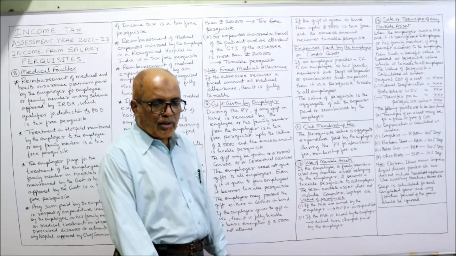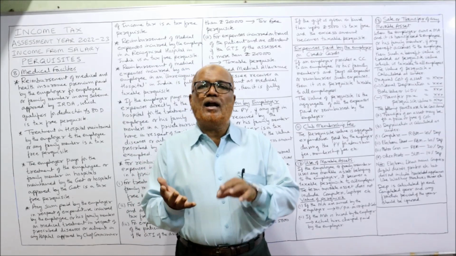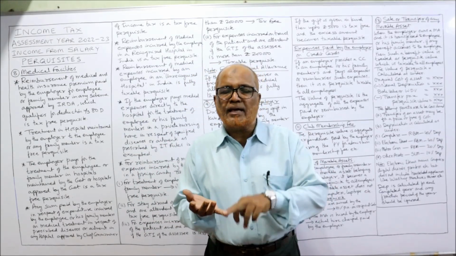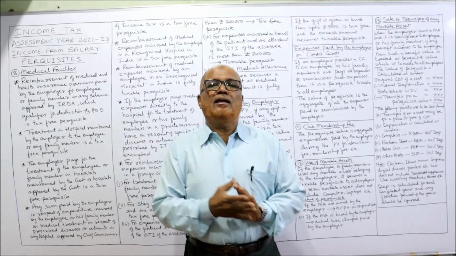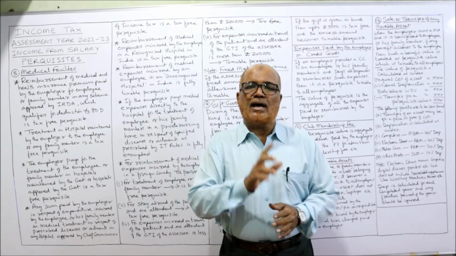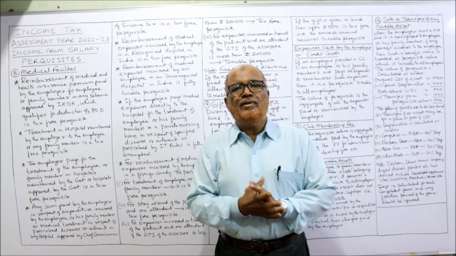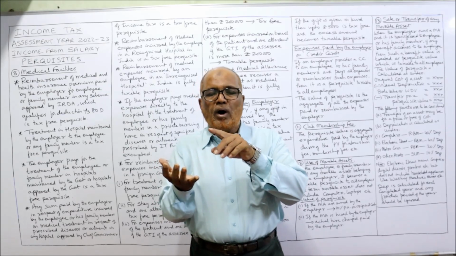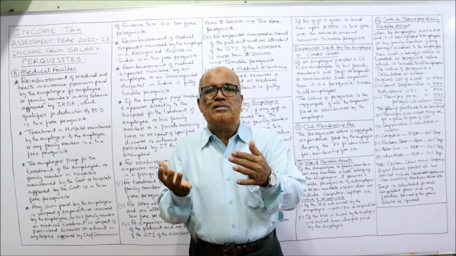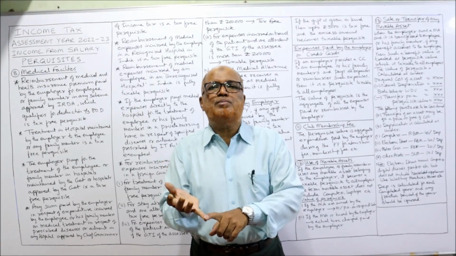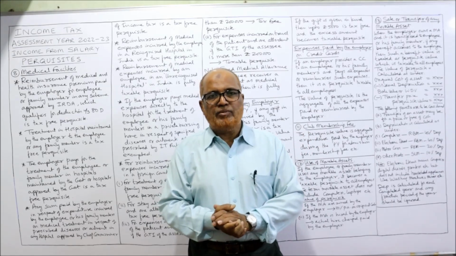That's it. So in this video, I have completed the provisions regarding perquisites which are taxable in the hands of all employees. The second category is those perquisites which are taxable only in specified employees. So in the next video, I am going to explain who are called the specified employees and what are the perquisites which are taxable only to specified employees, not to all employees. That we will take up in the next video.